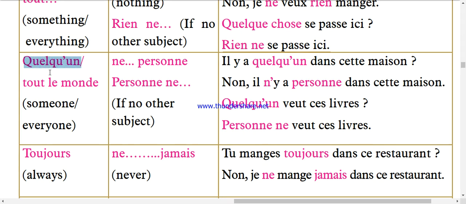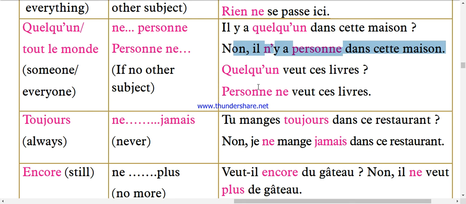Okay, next, quelqu'un, someone, or tout le monde, everyone, so you answer using ne personne, no one or nobody. This personne is used when it is asked as a subject. Let's see the examples. Il y a quelqu'un dans cette maison? Is there someone in this house? No. Il n'y a personne dans cette maison. No, there is no one in this house. Quelqu'un veut ces livres. Someone wants these books. Personne ne veut ces livres. No one wants these books.